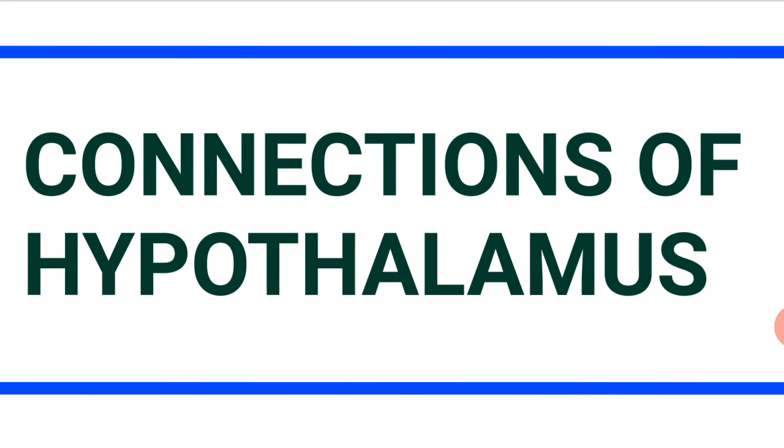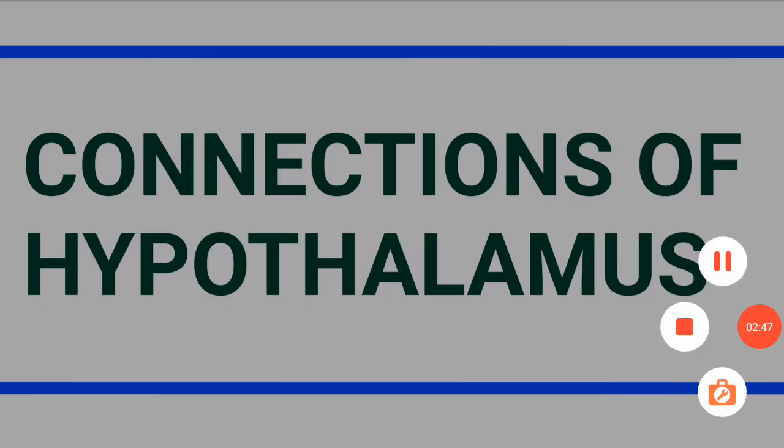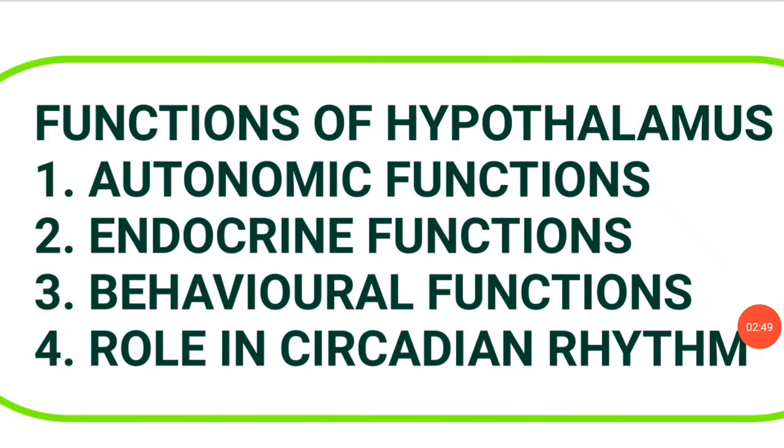Its connections with forebrain are reciprocal and they form major fiber systems, namely fornix, stria terminalis, and ventral amygdalofugal fibers. The hypothalamus plays important role in regulation of various systems of the body, so it has a variety of functions.